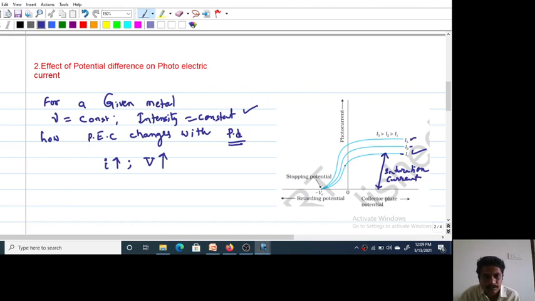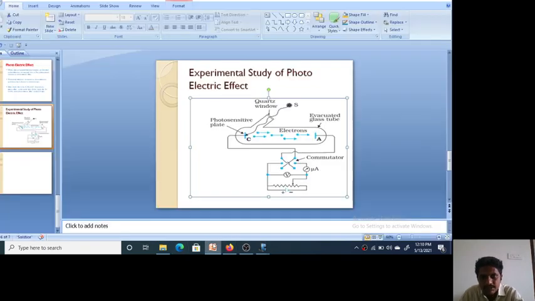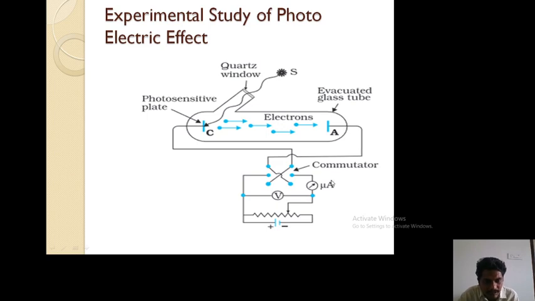Okay, so now what I am doing here, I want to change the polarities of the battery. Here there is a commutator, it can change the polarities. Next half cycle, I want to change it to positive. Actually it was negative previously, now I am making it positive and negative. Now this plate A becomes negative.